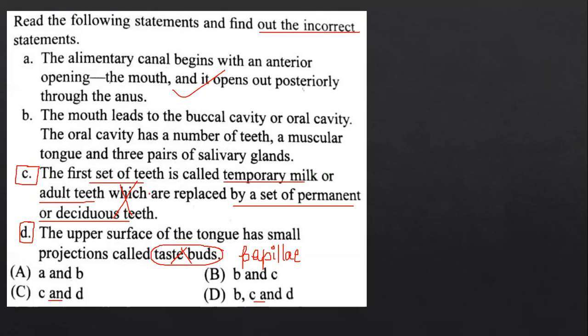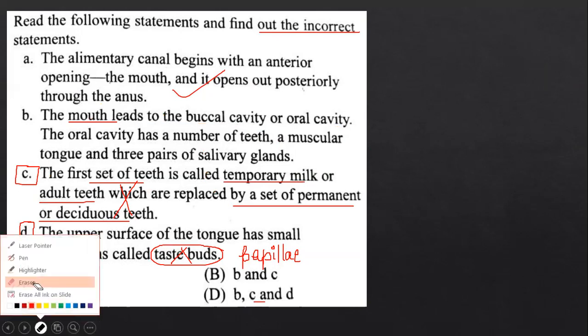In your NCERT, page number 258, they have specifically mentioned the mouth leads to buccal cavity or oral cavity. Not page number 257. Okay. Mouth leads to buccal cavity or the oral cavity. They have mentioned there in your NCERT.